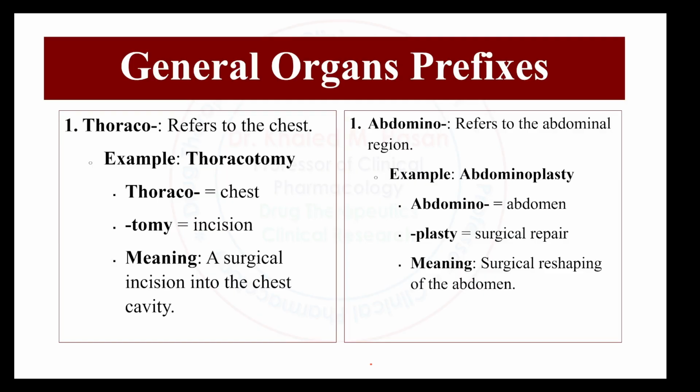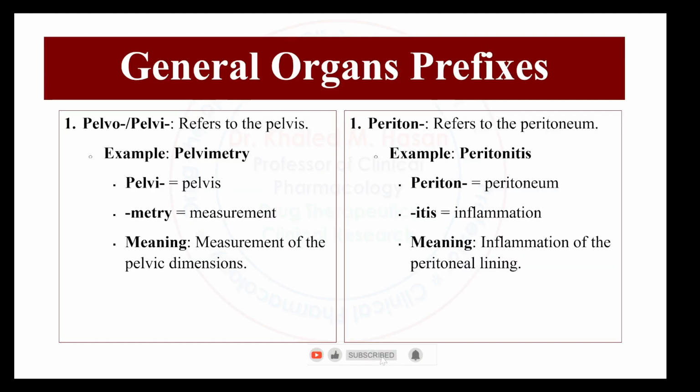Okay, moving to abdomino. Abdomino refers to the abdominal region. Example, abdominoplasty. Abdomino means abdomen, plasty means surgical repair. Abdominoplasty means surgical reshaping of the abdomen.